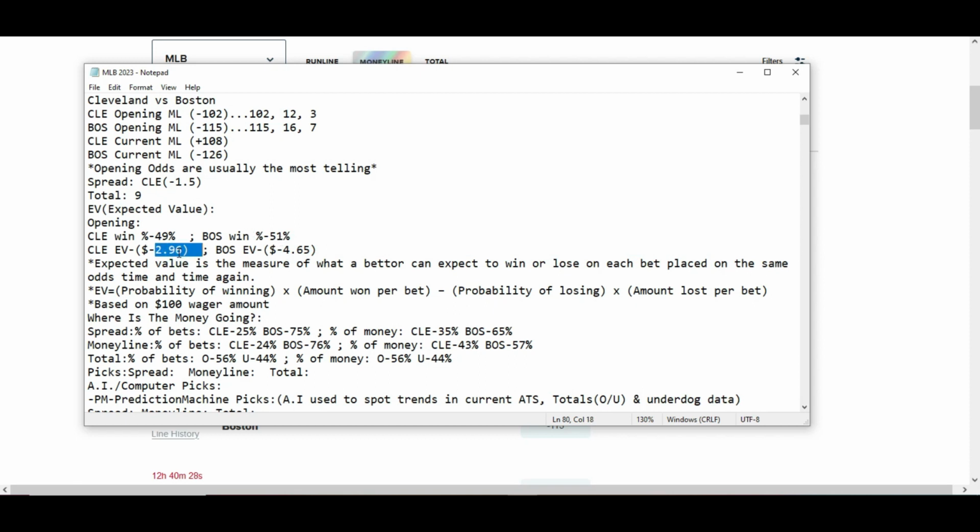Cleveland is at minus 296. Not bad for them, but it's not nearly as valuable as Boston. Obviously, they are the dog in this game, so normally they are a little less. Where's the money going in this game?